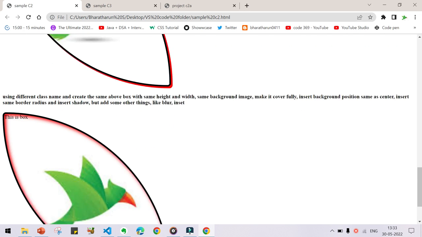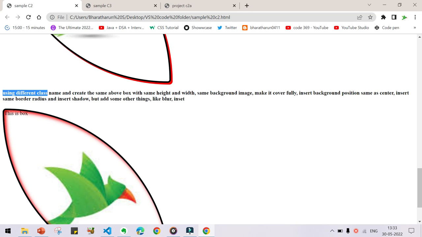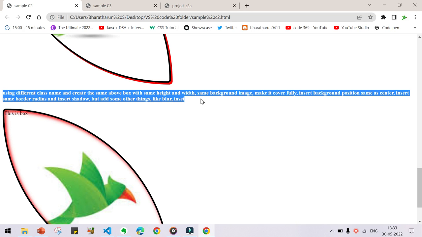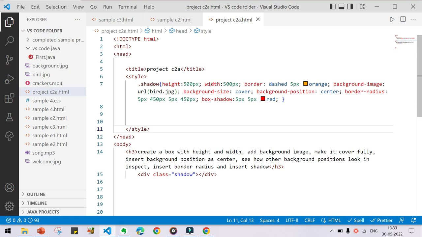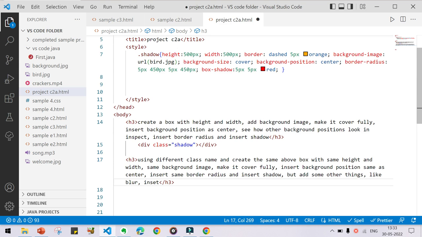How to do that? That's what we are going to see. Just copy this heading and go back and insert another heading here, S3. Now we have to do the same things in order to create that box. So just copy this and paste here, but the only thing is we have to change the class name, because we are going to change some styles.